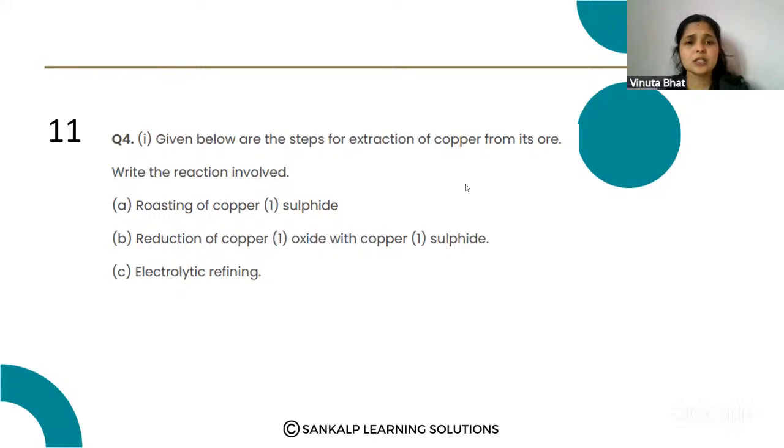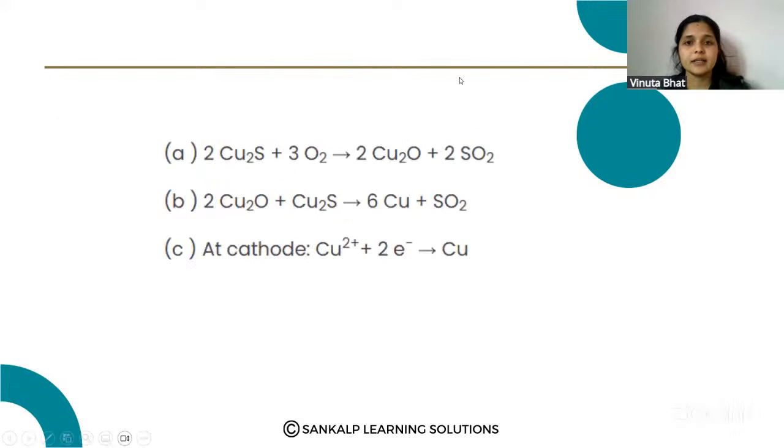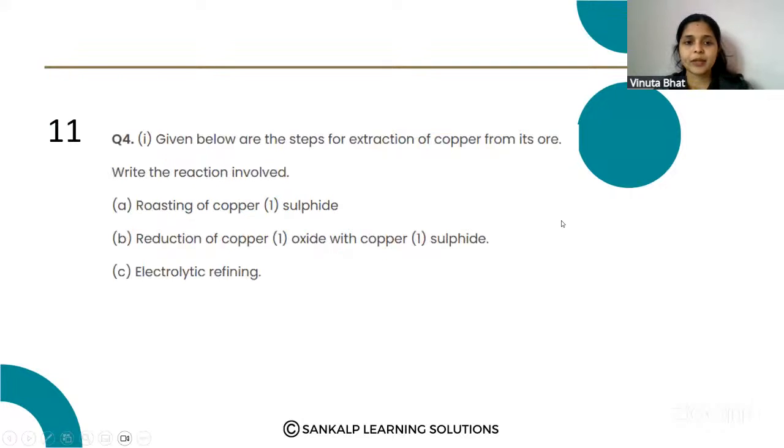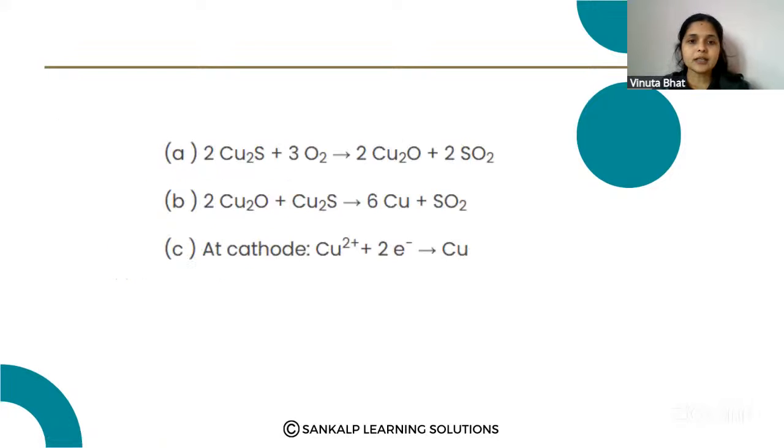First, roasting of copper sulfide. Here, Cu2S is the copper sulfide. When it is heated with oxygen, it forms copper oxide and sulfur dioxide. That process is known as the roasting process. Then reduction of copper oxide with the copper sulfide. Here the copper oxide is reduced with the copper sulfide into copper and sulfur dioxide. Heat is involved.